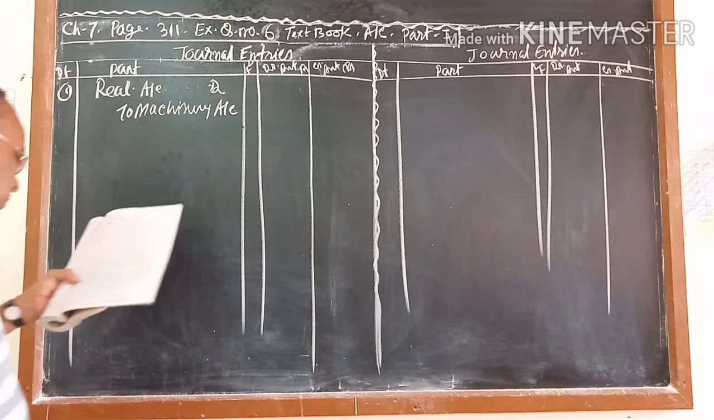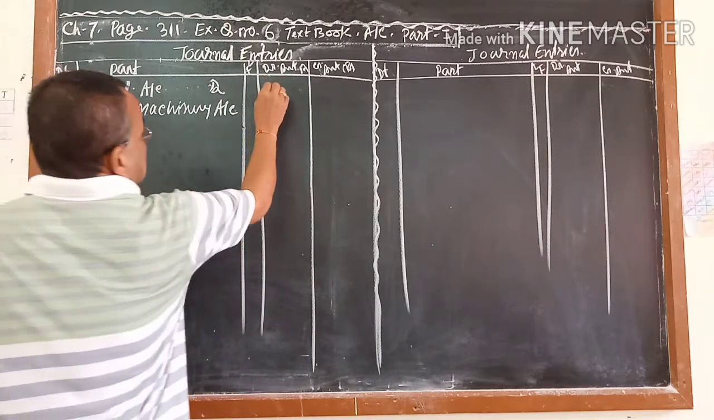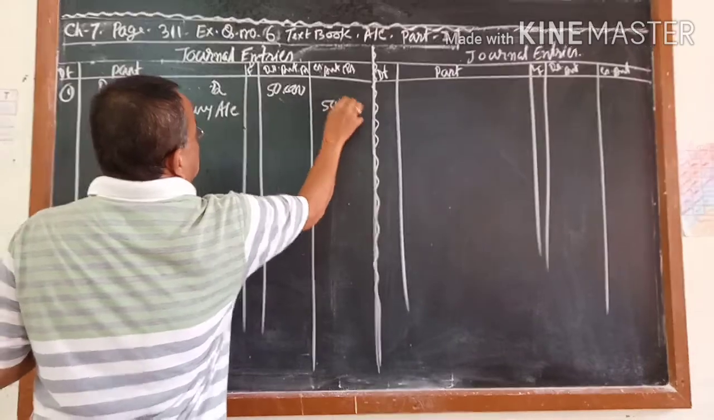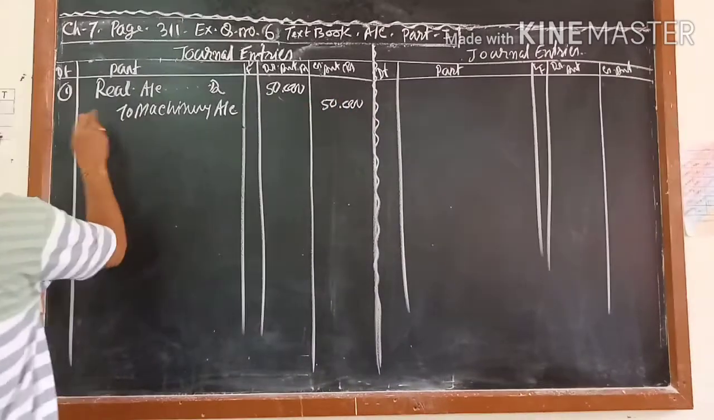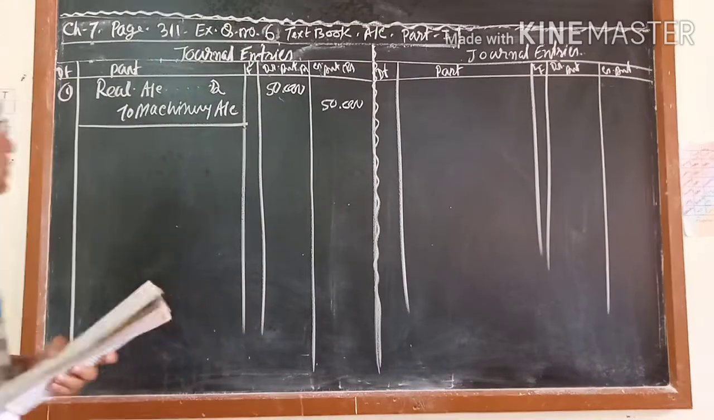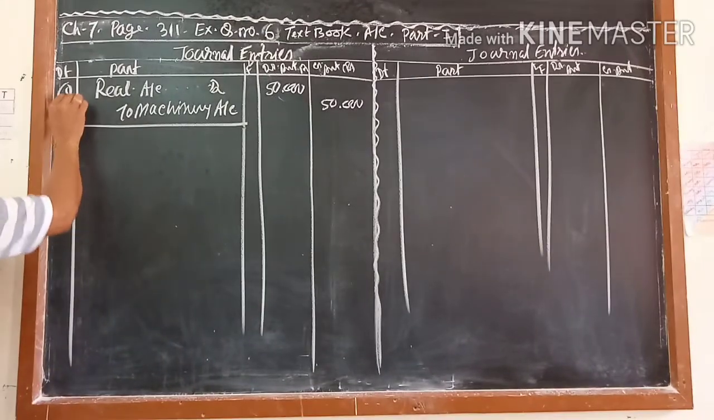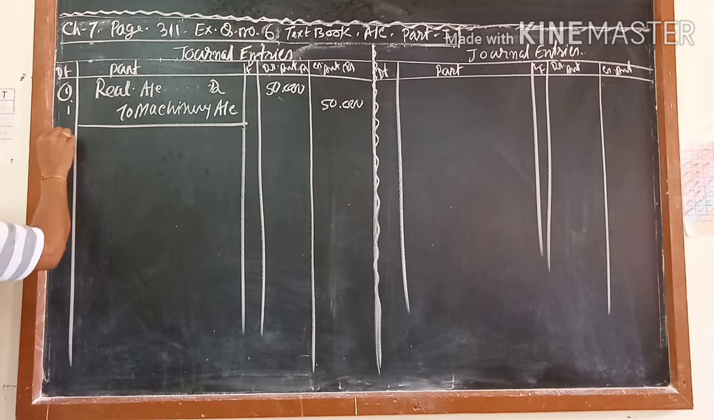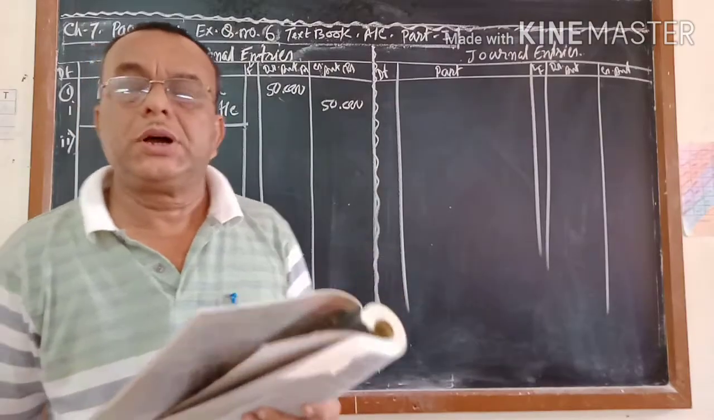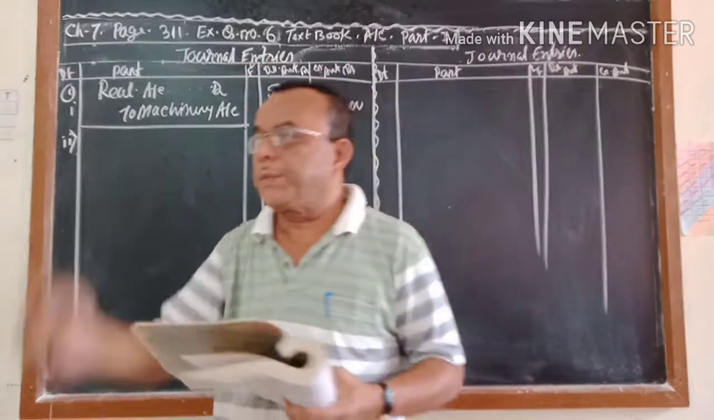Book value is rupees how much? 50,000. The machine of book value 50,000 is transferred to the realization account. You will write the narration. This is 1 (a). Now 1 (b), that is, the partner has taken this machine.